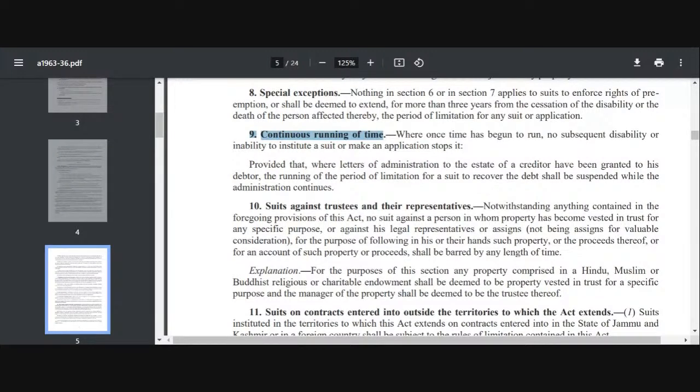So for that period of time, the running of the period of limitation for recovering the debt will be suspended. As long as the administration continues, the creditor cannot recover his debt, so the period of limitation can be suspended. So the creditor will get a chance that he can wait until the administration is continuing. Okay, and he can also file a suit afterward.